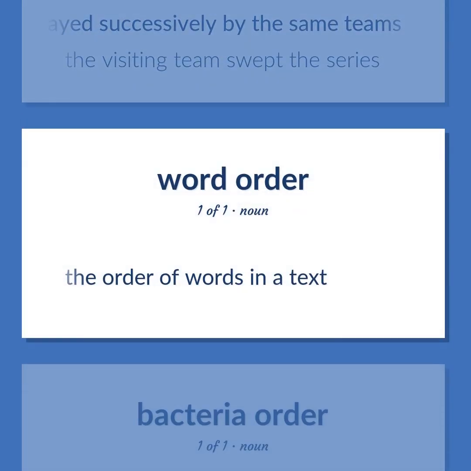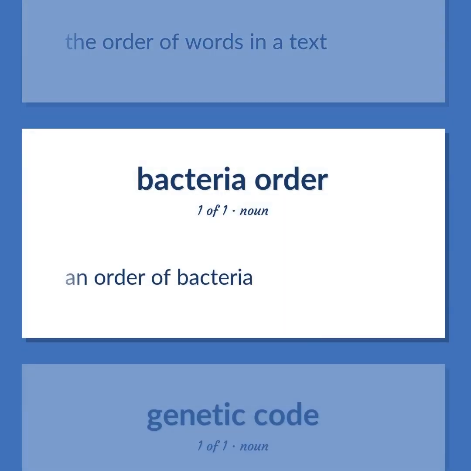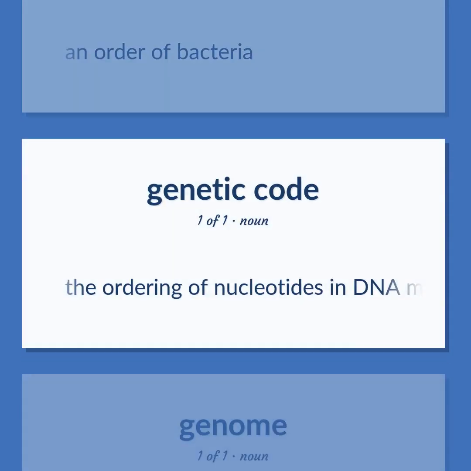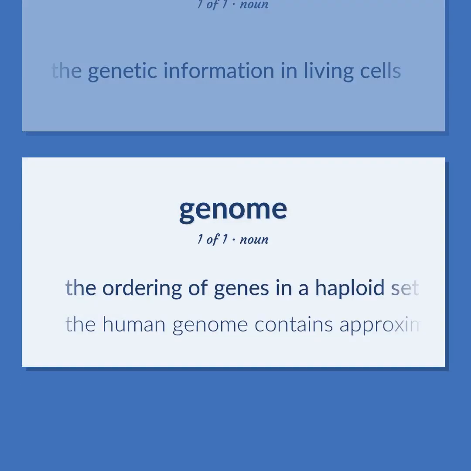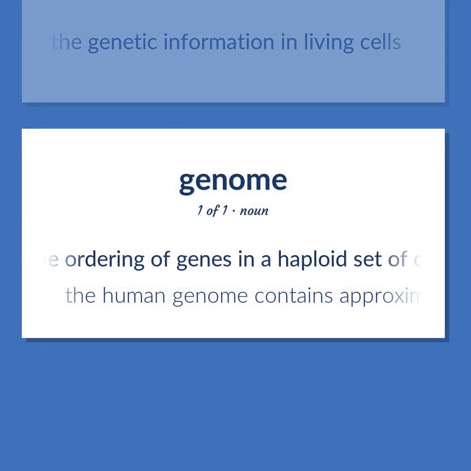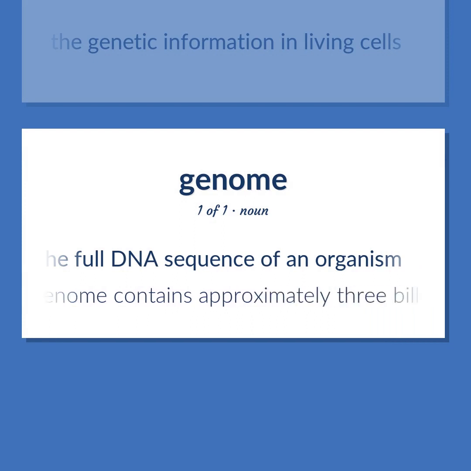The order of words in a text. An order of bacteria. The ordering of nucleotides in DNA molecules that carries the genetic information in living cells. The ordering of genes in a haploid set of chromosomes of a particular organism. The full DNA sequence of an organism. The human genome contains approximately 3 billion chemical base pairs.